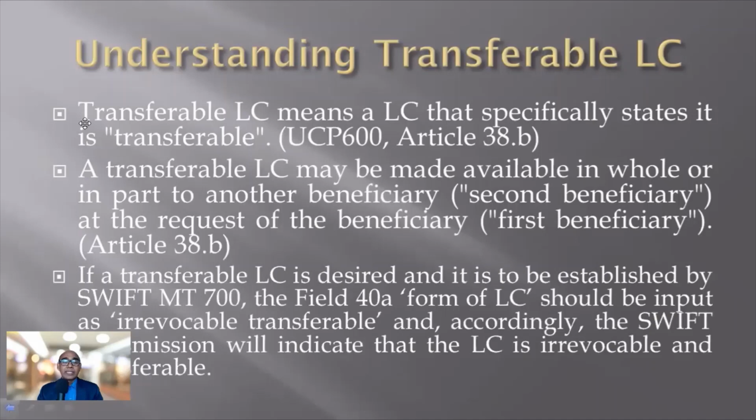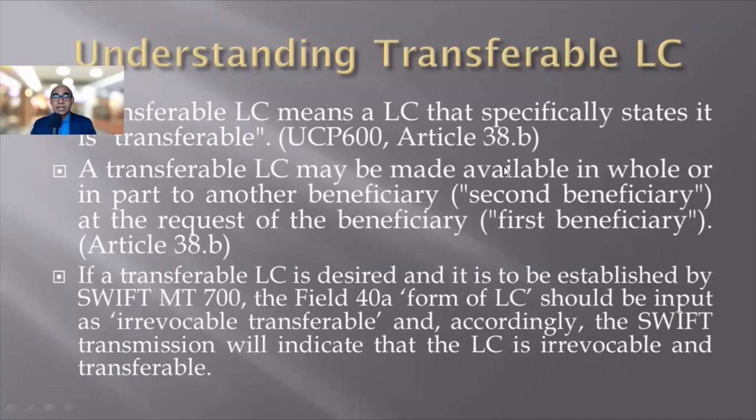So we will see, if a transferable LC is desired and it is to be established by SWIFT MT700, the field 40A form of LC should be input as irrevocable, transferable, and accordingly, the SWIFT transmission will indicate that the LC is irrevocable and transferable.